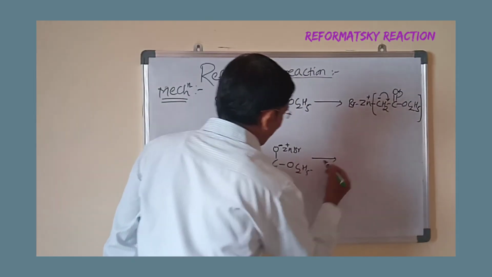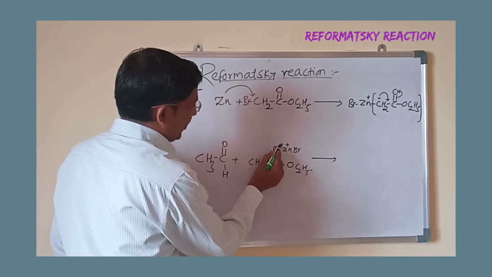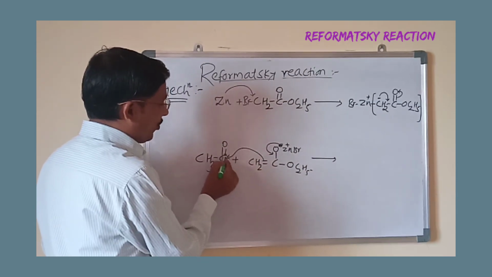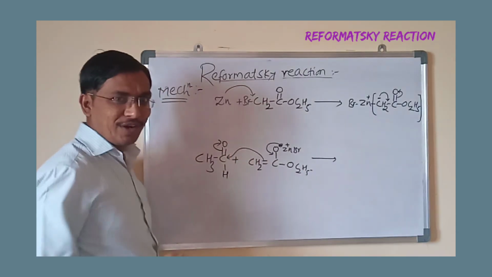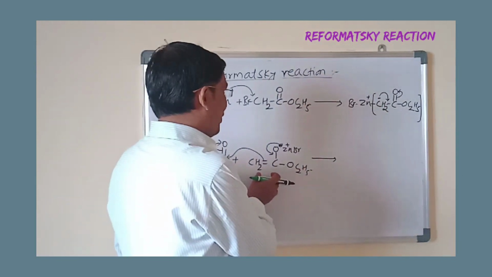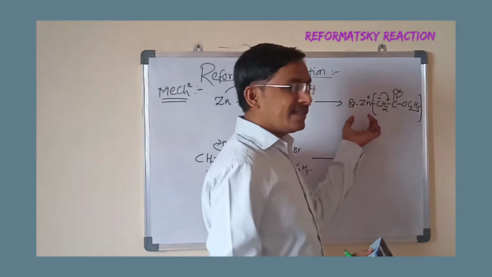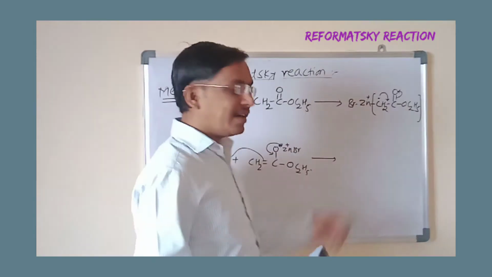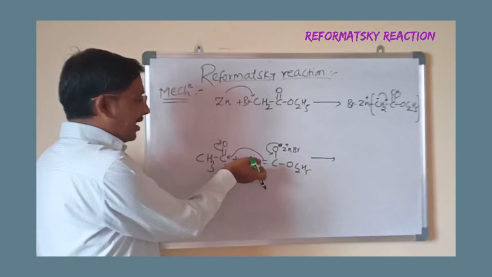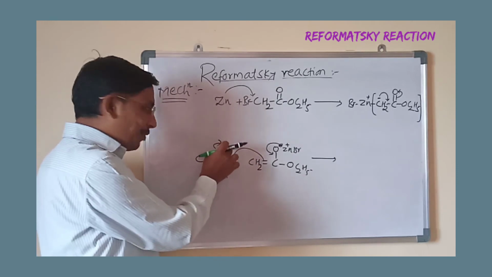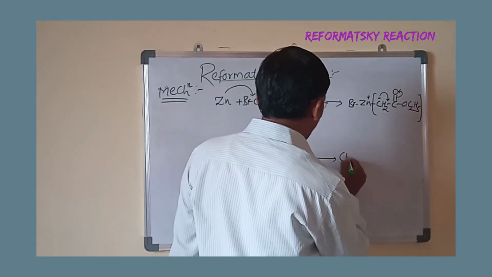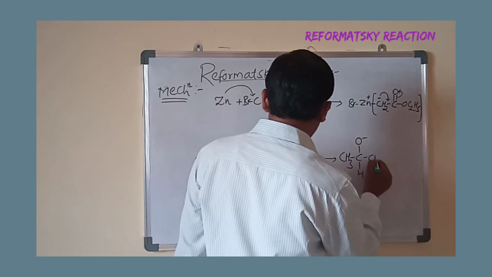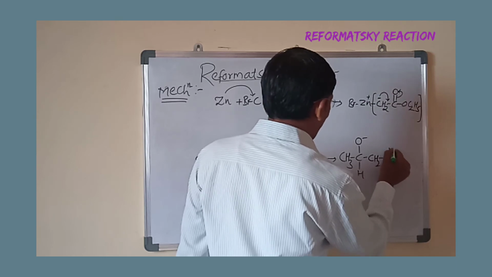Now what happens here? This negative charge forms the double bond, and the double bond from that carbon attacks the carbonyl carbon. There is a formation of a carbon-carbon bond. What is the role of zinc here? See, that zinc converts the positive carbon into a negative carbon. That means it is now nucleophilic. That carbon will attack the carbonyl carbon. The pi electrons shift towards oxygen. It becomes CH3CH O minus. Now this is CH2, and now this is C double bond O.